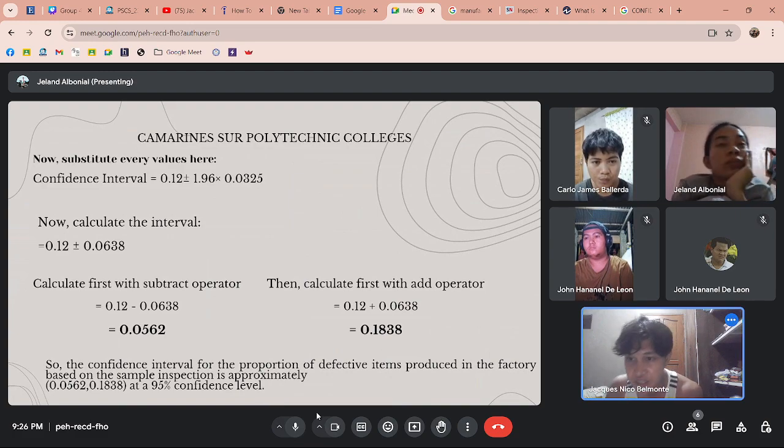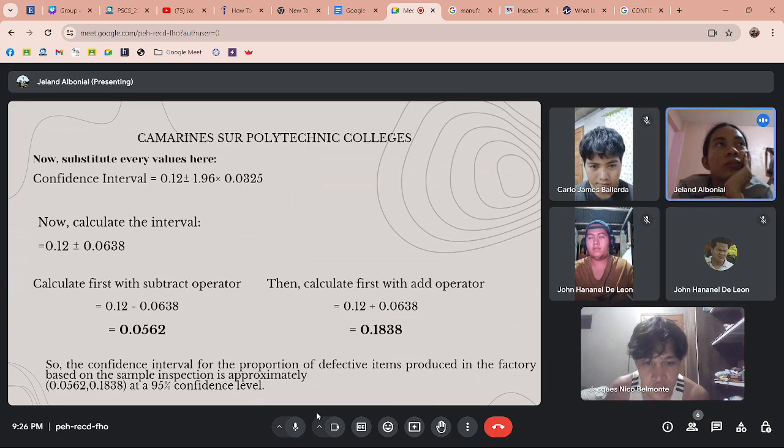Then the answer is 0.0638. Then bring down the 0.12. Then you need to separate them into different operators, which are the subtract operator and the add operator. 0.12 minus 0.0638 is equal to 0.0562 or 5.62%.